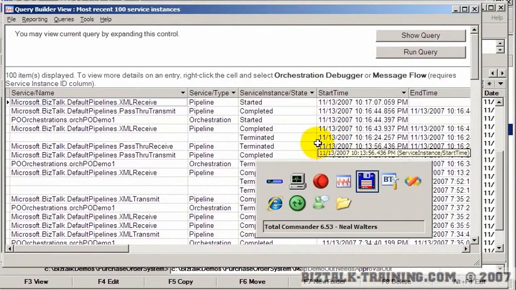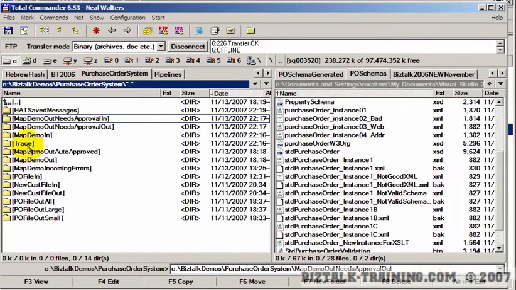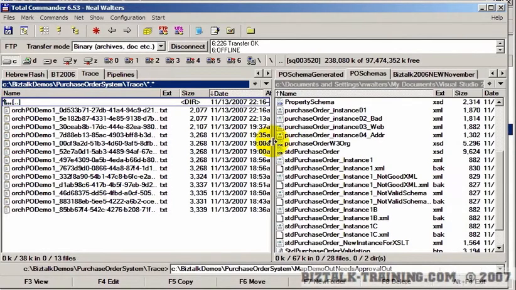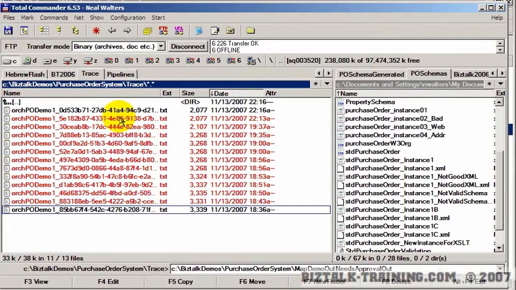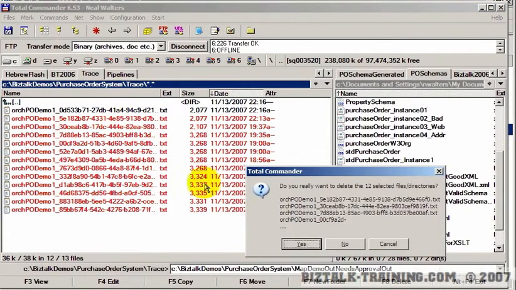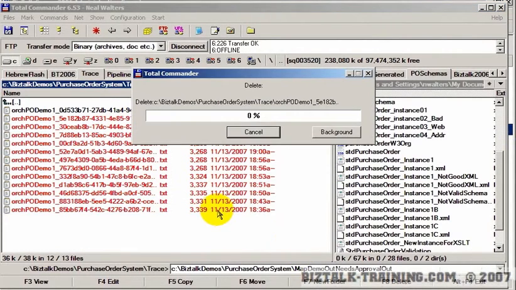So our other way, which to me is a more stable way to do it, is to look at the trace. And again, these are all the traces we've done today in the last few minutes or hours. So I'm going to delete all the old ones, and I'm just going to stick with the current one here.